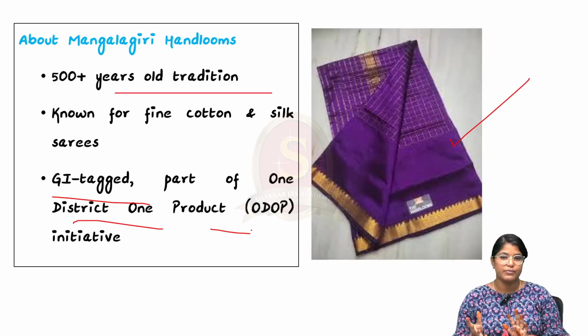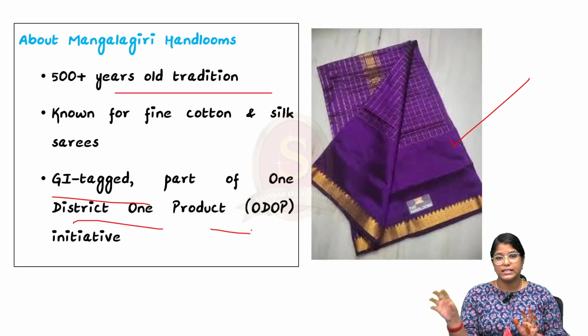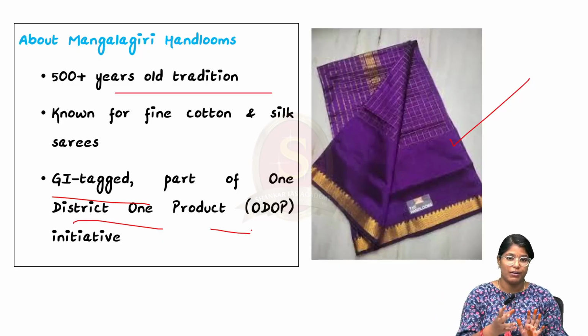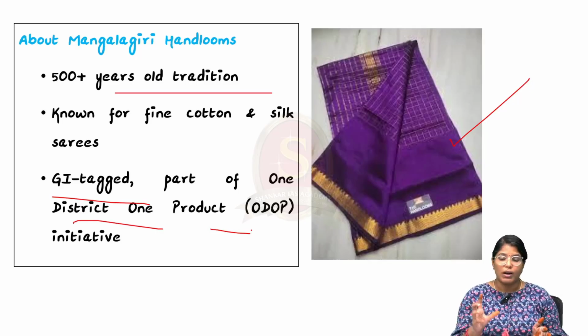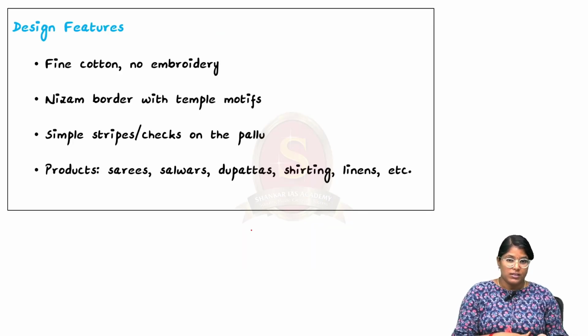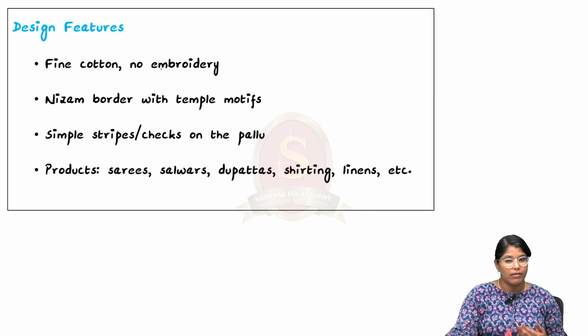Just like the aspirational district programs, where specific districts are selected for development, this ODOP scheme focuses on one product in each district, and it will be promoted not only locally and across India, but also at the global level. Now moving on, we have to see the design features. As I said, there will be no embroidery.